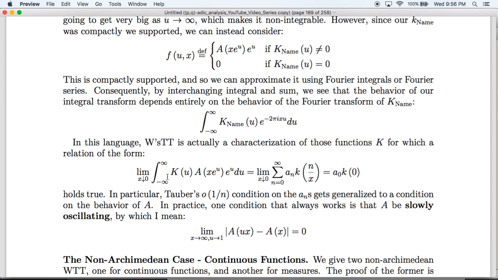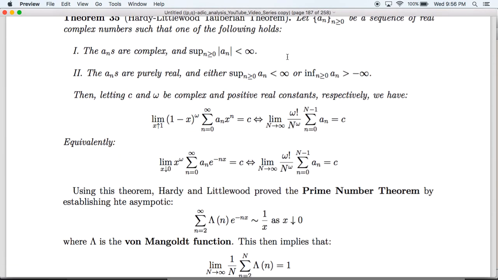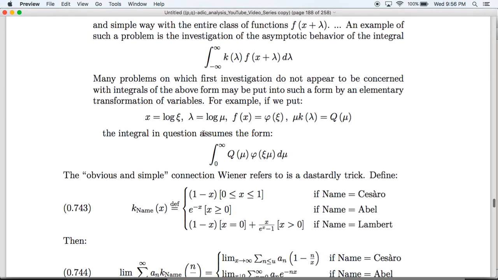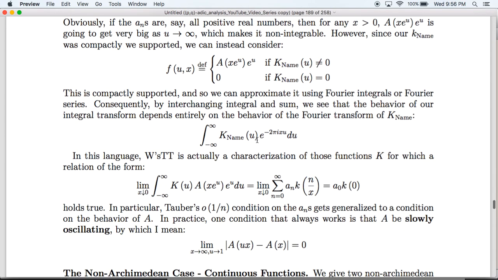For example, in L1, this would be the requirement that K's Fourier transform has no zeros. If this was being considered in the topology of L2, we'd be using the case that K's Fourier transform is non-zero almost everywhere. And so in this way, we can see how these two seemingly unrelated problems of asymptotic equivalence can actually be transformed into limits of integrals and then studied using Fourier analysis because everything just happens to work out nicely.